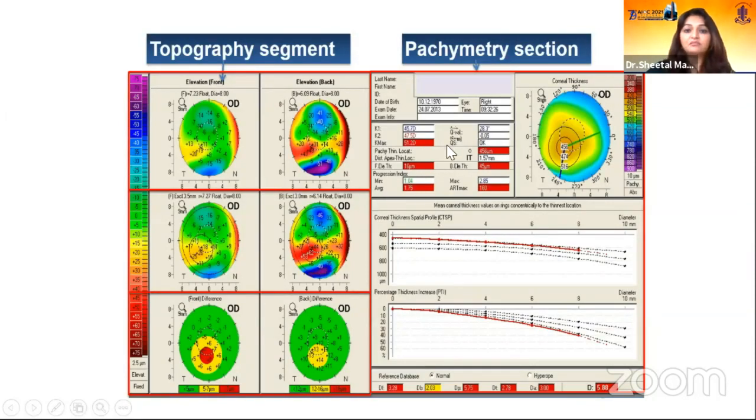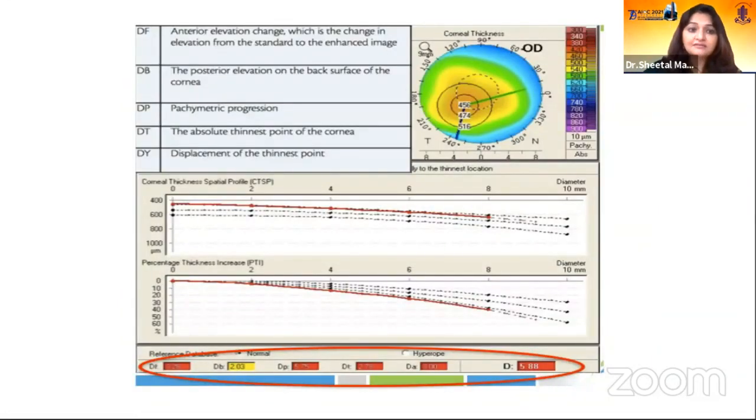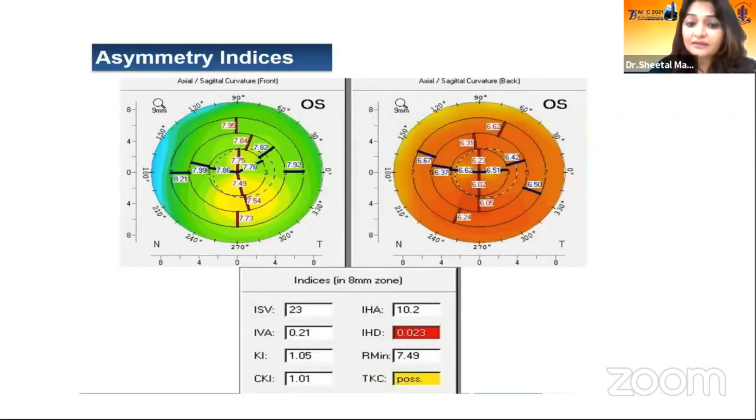On the right side of this map, there are all the other indices of pachymetry, like your CTSP, PTI, which give you overall the profile of the thickness, what is happening to the thickness from the thinnest point to the periphery. In the end, it gives you different indices like anterior elevation change, posterior elevation change, pachymetry progression, absolute thinnest point, and the displacement of the thinnest point. These are the indices which are given in the Pentacam. Other indices are also there, but we mainly look into the 4 maps, the BAD-D display and the pachymetry maps which are given.